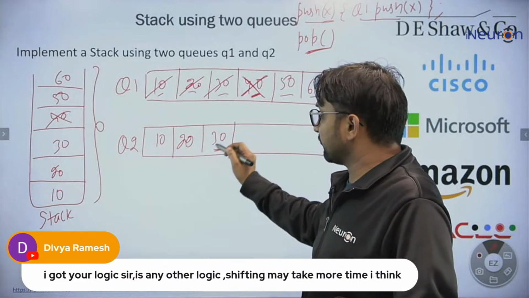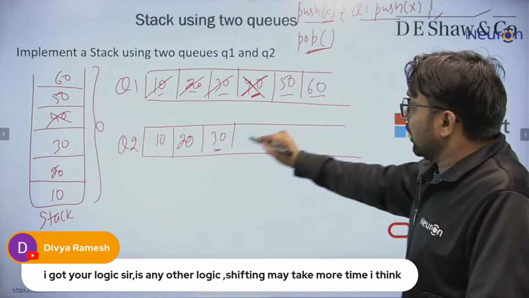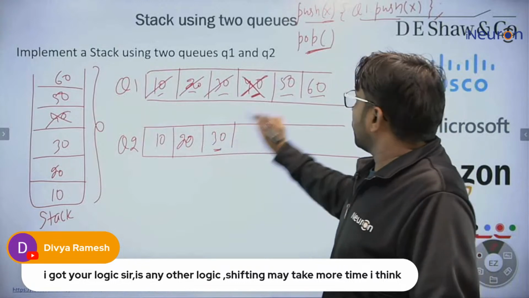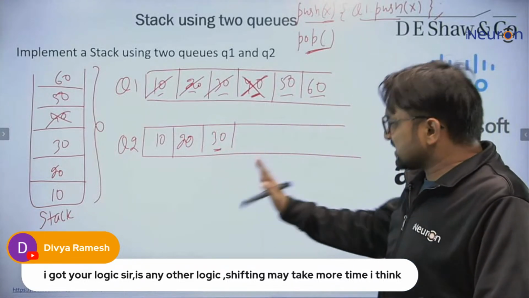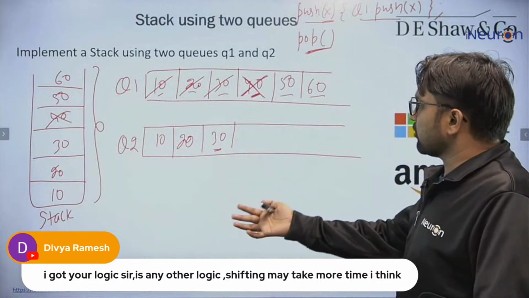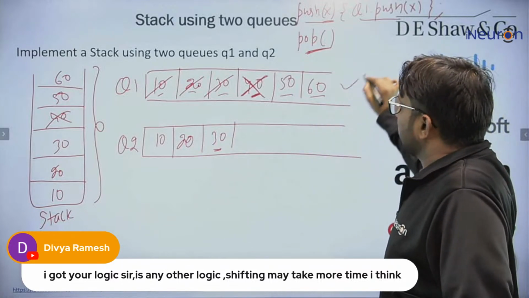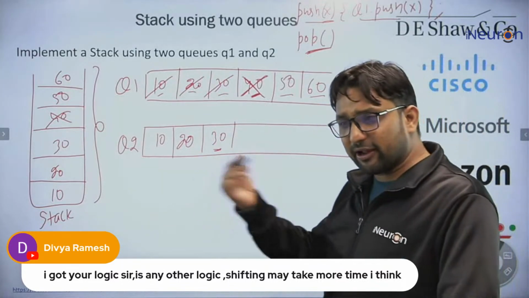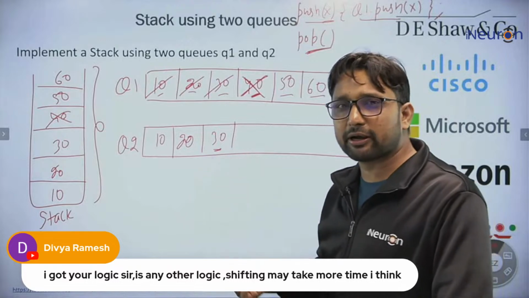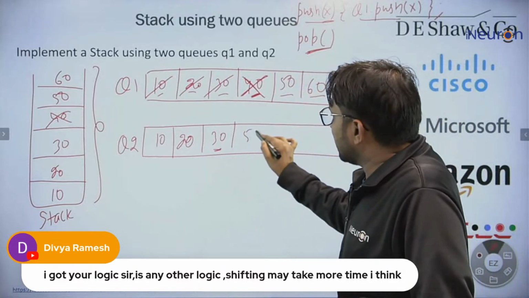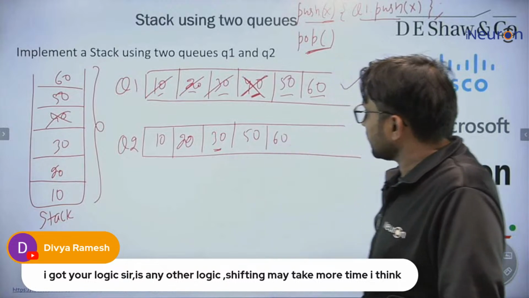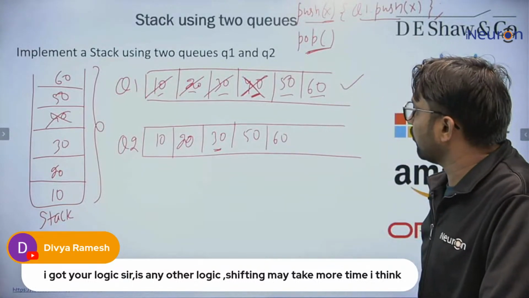We are taking the element from here, and this is not the top. Top is 60. So this can be one problem. Let's suppose we check whether Q1 is empty or not, and then we can rectify the code. See, we are making the code a little complicated now. What we are doing is shifting these elements over here.